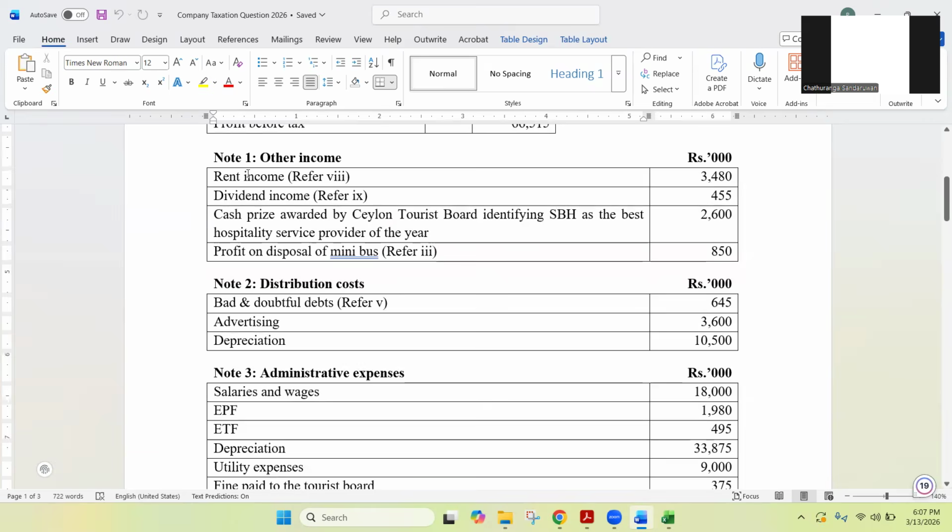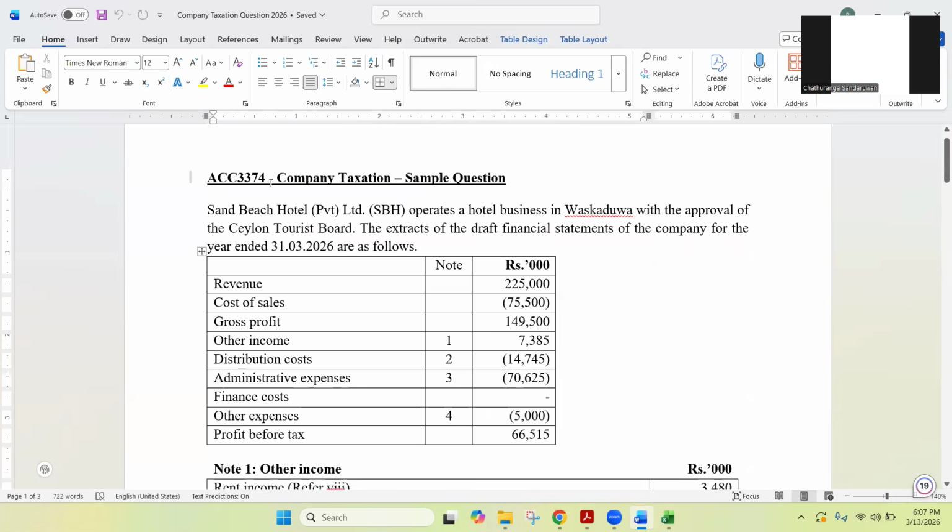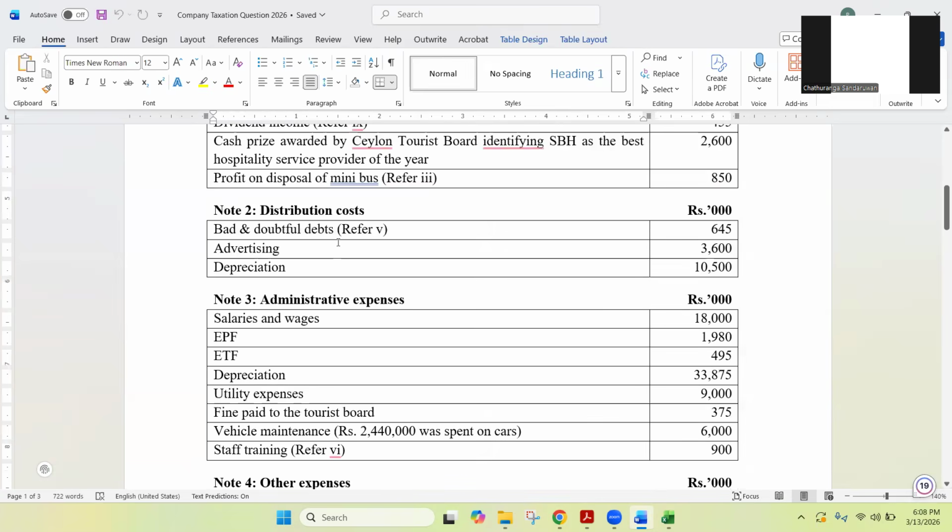And then note number 2. Note number 1 is done. So note number 2 is about distribution cost, isn't it? Coming under distribution cost, you have bad and doubtful debts, with a note again, refer to note number 5. And then you have advertising, and you have depreciation as well.